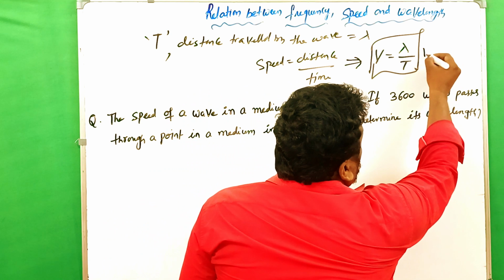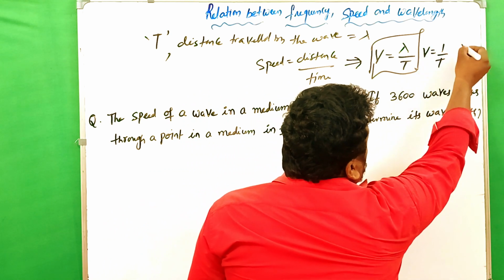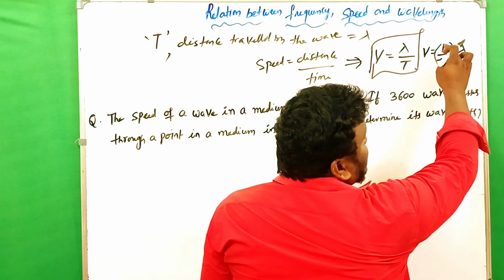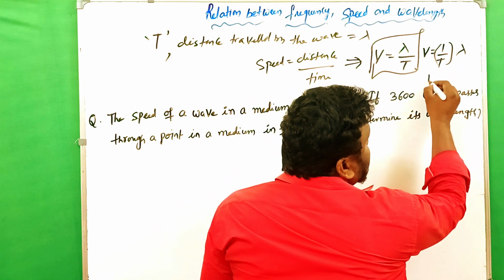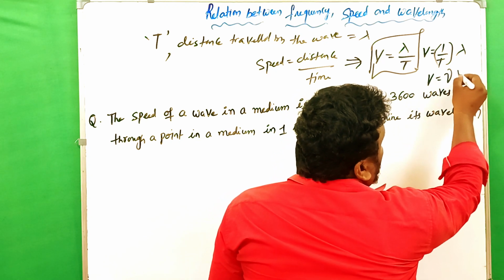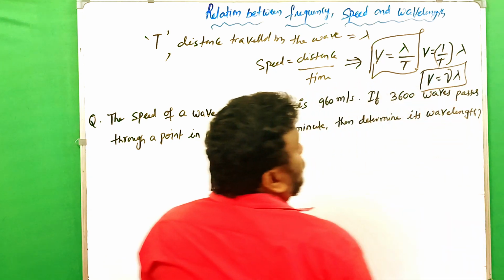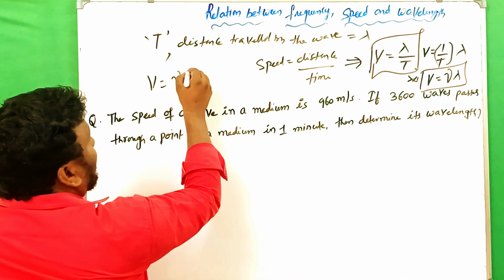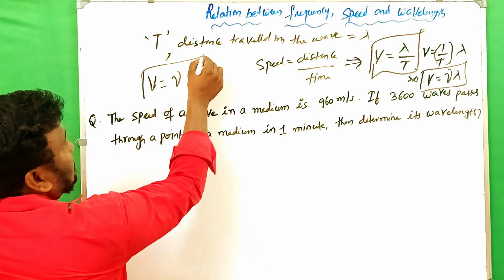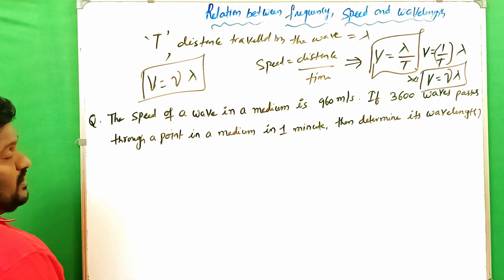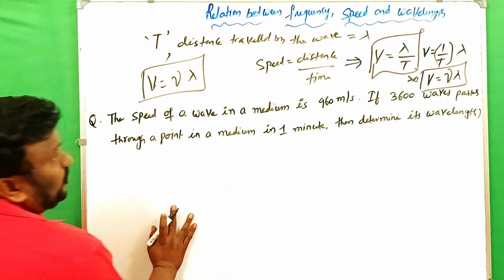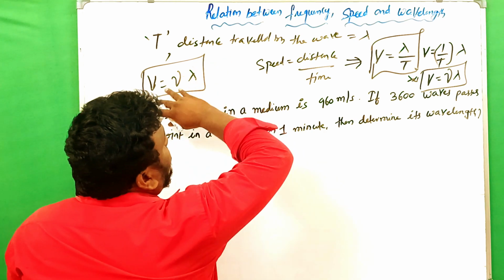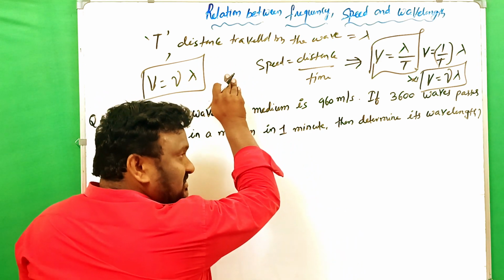Now here we can write v is equal to 1 by T into lambda. 1 by T means the reciprocal of time period, which is what we call frequency. Therefore v is equal to nu lambda. That is the relation. Here v is the speed, nu is the frequency, and lambda is the wavelength. Clear? So this is the relation among these three physical quantities.